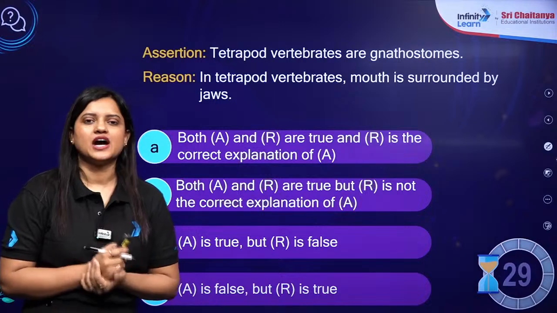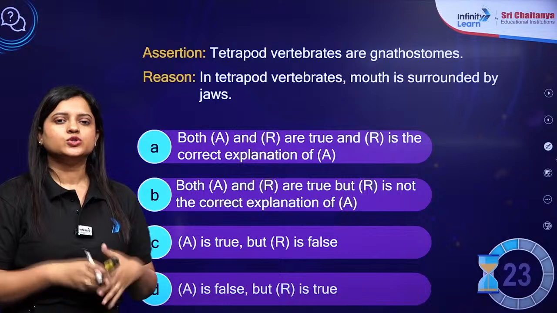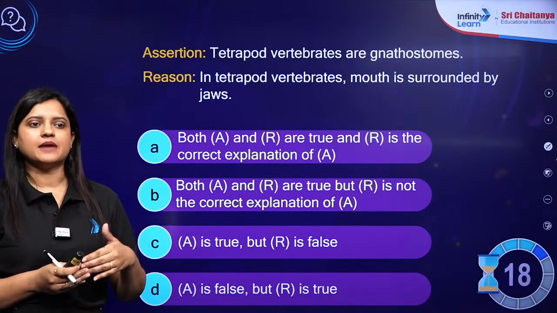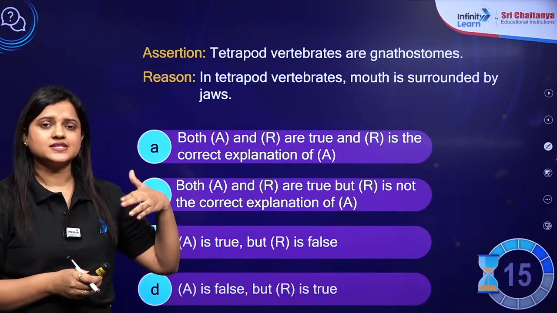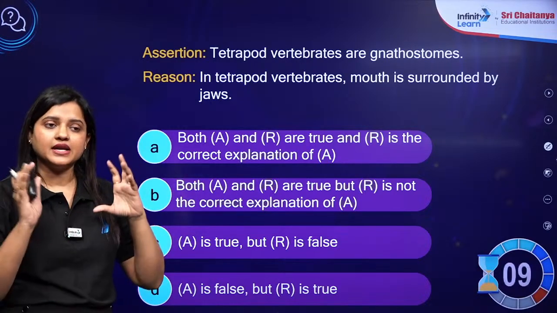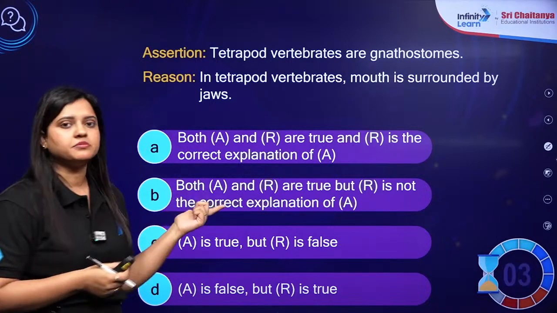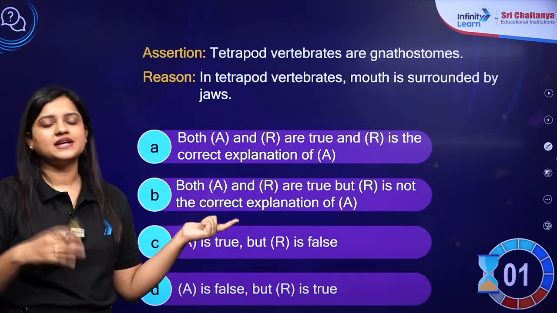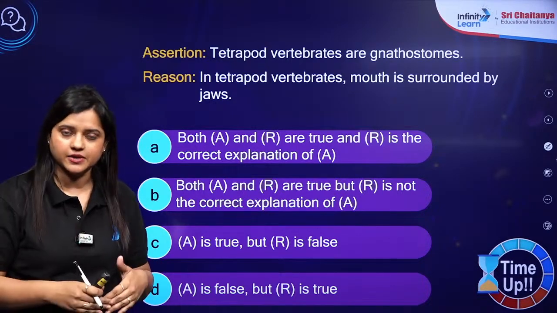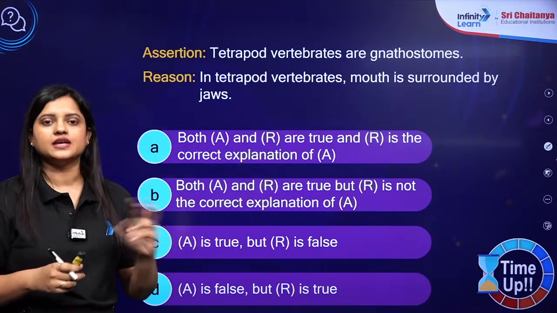Next question, and your time starts now. So animal kingdom, though it might be a lengthy chapter, has a lot of examples in it, but still we should know which examples are important, which we can skip, and which we must remember. So remember the scientific names and the common names of the chapter animal kingdom. Sometimes you might see that your question is asked only on the scientific name, and if you don't know the scientific name, you will not be able to figure out the characteristics of that particular phylum or class.